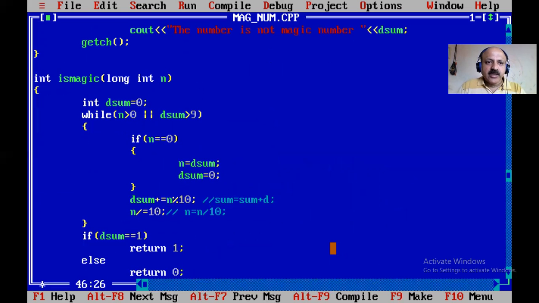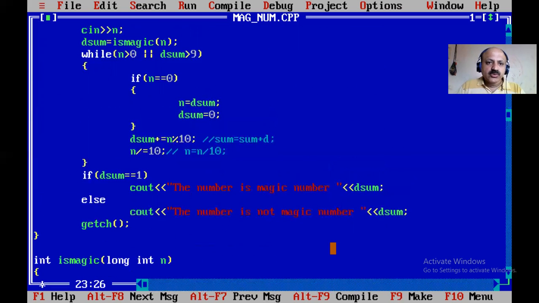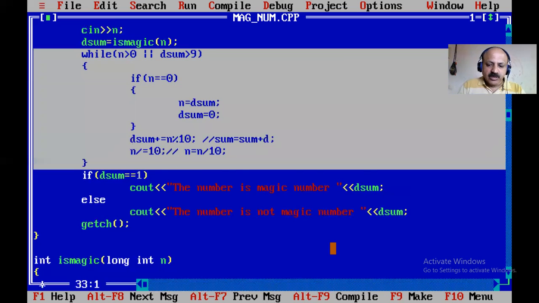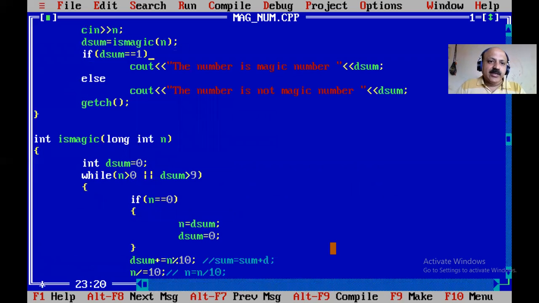So that perfectly. And now what to do? All this logic I delete, and here dsum is 1, so that is a print we have to, let us sum. Yes. So let us check, and here we cannot print, so that is a 0 and 1 only. So that only message we have to print. So that perfectly. So let us check.